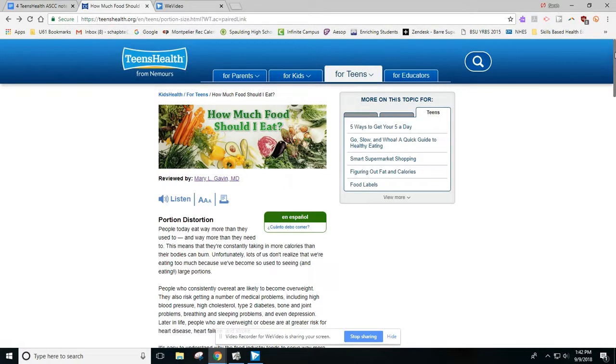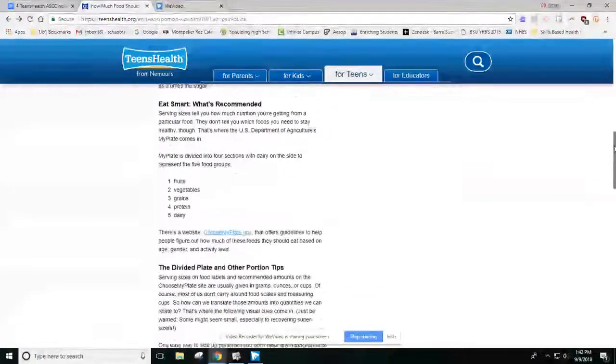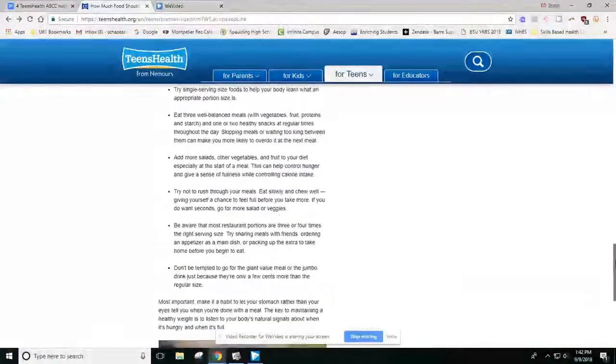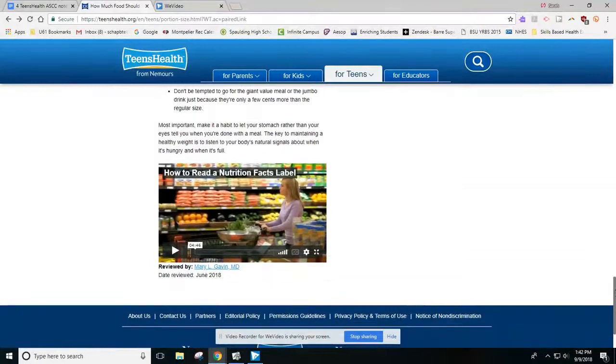If the author isn't listed at the top, then you should check the bottom of the article itself, not the bottom of the web page, but underneath all of the text for this particular article, you'll often find the author listed again. So again, we don't have an author, so we don't know who wrote these words exactly, but instead we do have a reviewed by name.